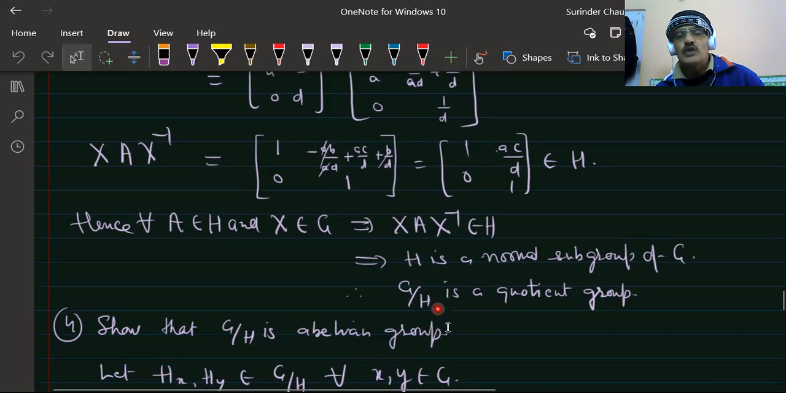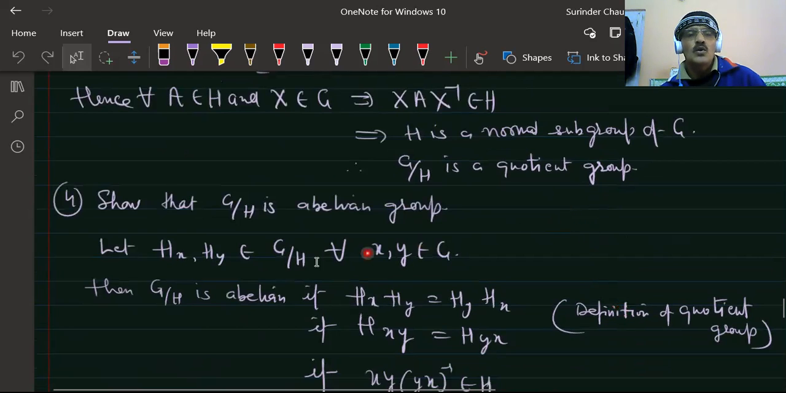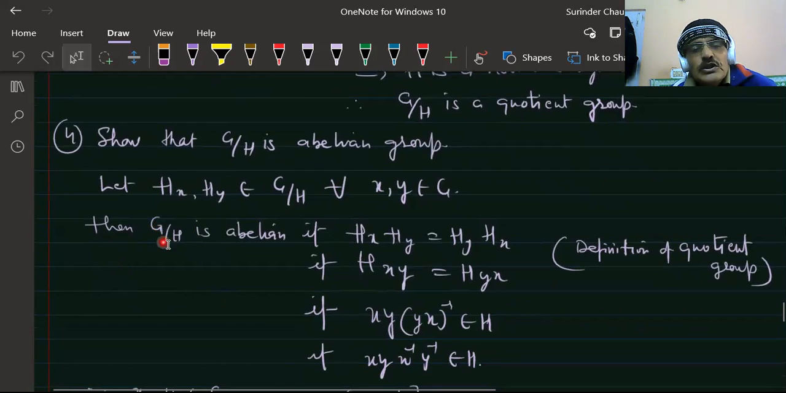Therefore, G upon H is a quotient group. Fourth is to show that this is abelian. Now to show that G upon H is an abelian group, let Hx and Hy belong to this quotient group. Then G upon H is abelian if and only if Hx Hy is equal to Hy Hx. By the definition of the quotient group, Hx Hy is equal to H of xy, and Hy Hx is H of yx.